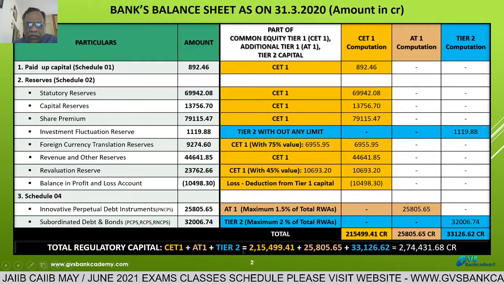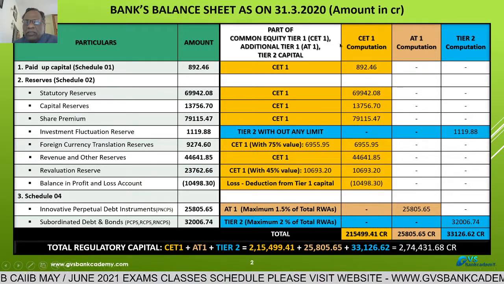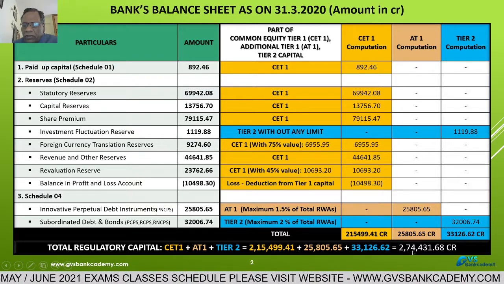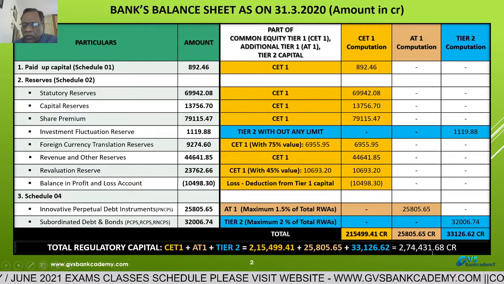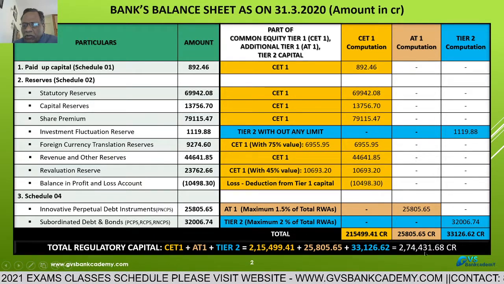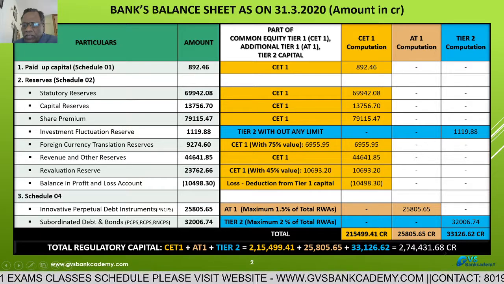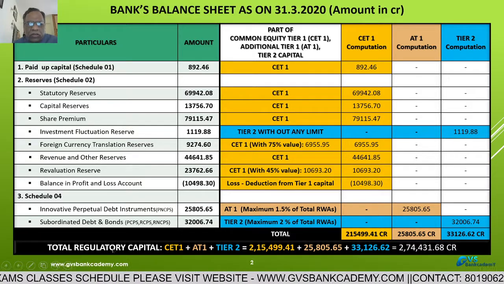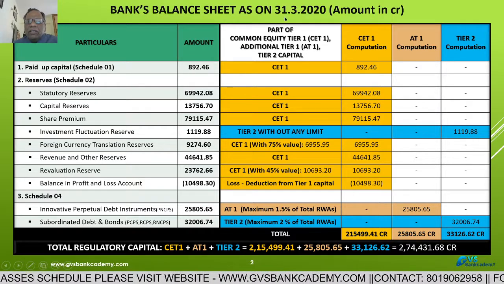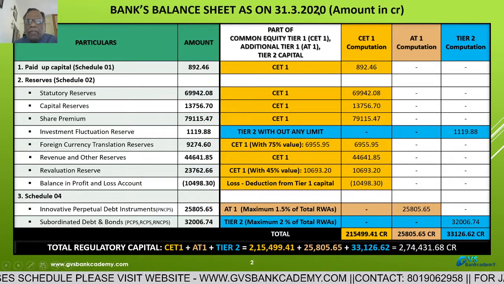total regulatory capital of the bank as on 31st March is 2,74,431.68 crores. This is the total regulatory capital calculation of the bank as on 31st March 2020.